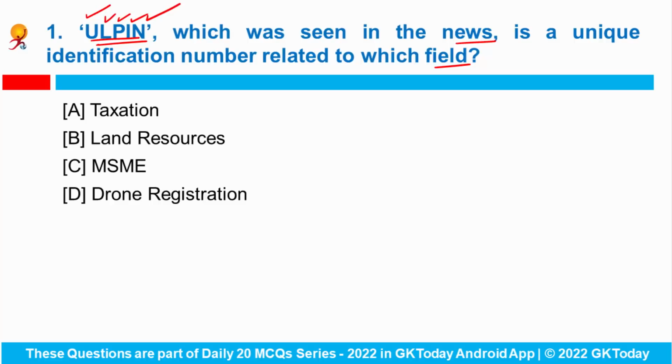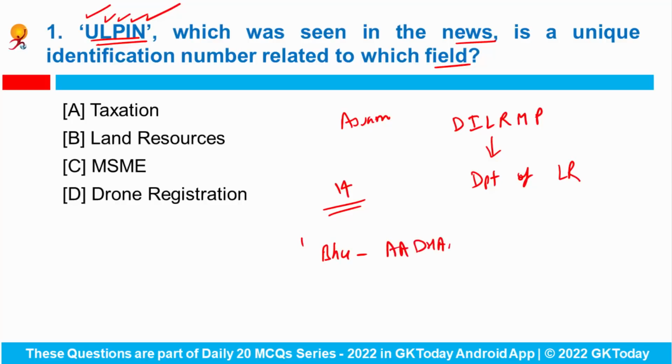This was recently launched for the state of Assam and it was conceptualized under the Digital India Land Records Modernization Program of the Department of Land Resources. Under this initiative, a 14-digit alphanumeric geospatial unique identification number is issued and it is seen as Bhu Aadhaar for every land parcel of the state.